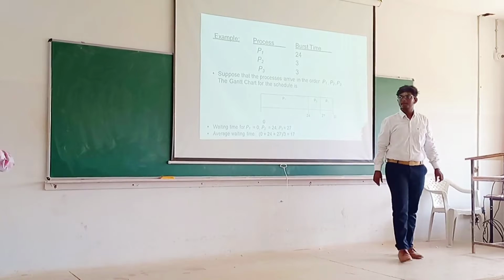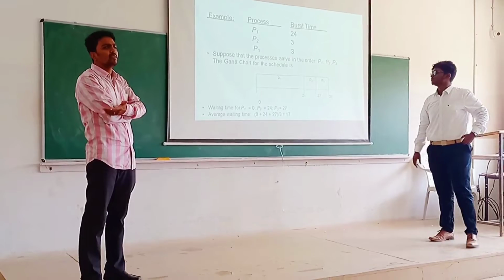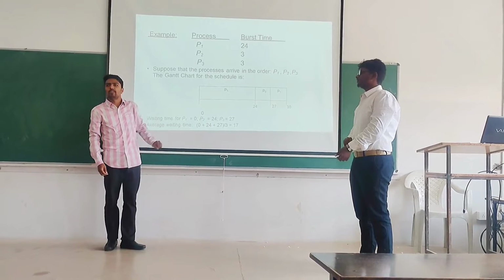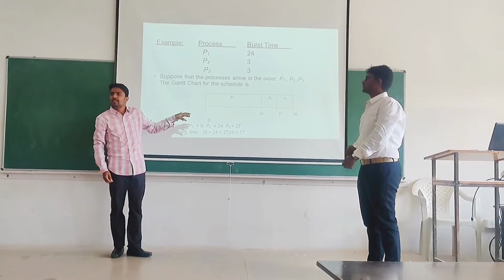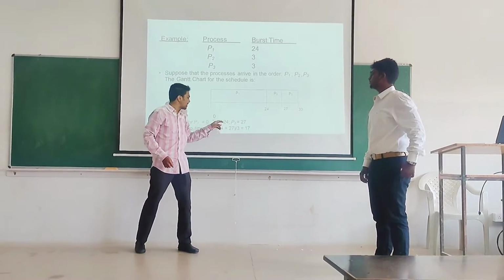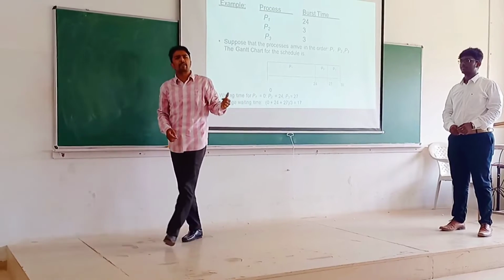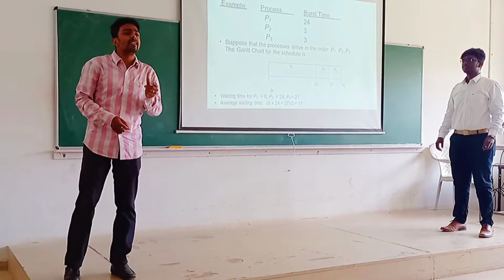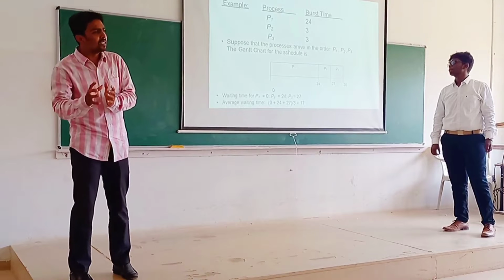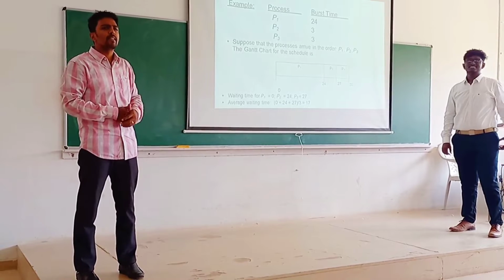First, individually you have to calculate the waiting time. What is the waiting time for process P1? 0, because it starts immediately. It is the first one, so it starts immediately. What is the waiting time for P2? Because the burst time for P1 is 24, it has to wait until P1 gets completed. So its waiting time is 24. And the waiting time for P3 is 27. As told by Manoj, we calculate the average waiting time because at any point in time a system will have multiple processes. So as a whole for these 3 processes, what is the average waiting time? 17.